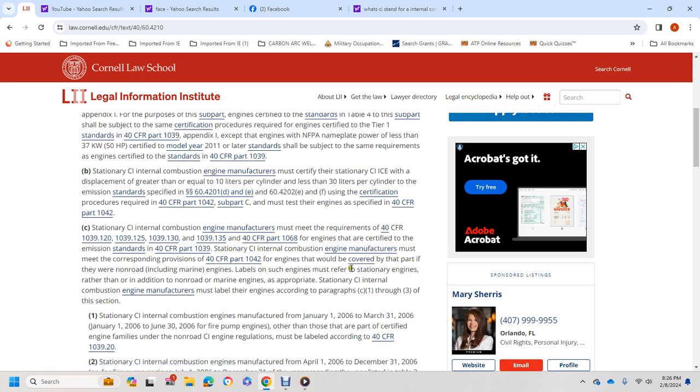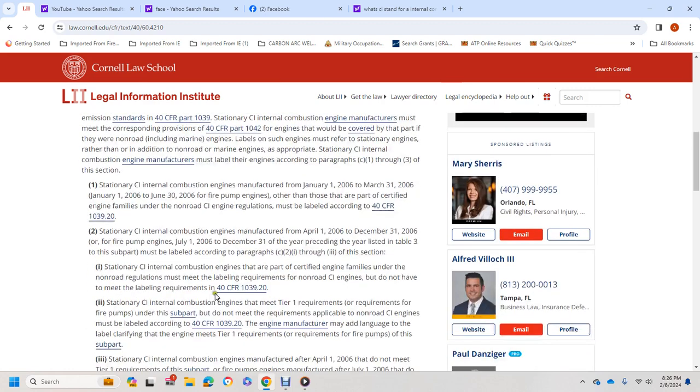Labels on such engines must refer to stationary engines, in addition to the non-road or marine engines, as appropriate. Stationary compression ignition internal combustion engine manufacturers must label the engines according to paragraphs (c)(1) through (3) of this section. For engines manufactured January 1st, 2006 to March 31st, 2006, fire pump engines other than those that are certified with the engine family under the non-road compression ignition engine regulations must be labeled according to Title 40 CFR 1039.20.